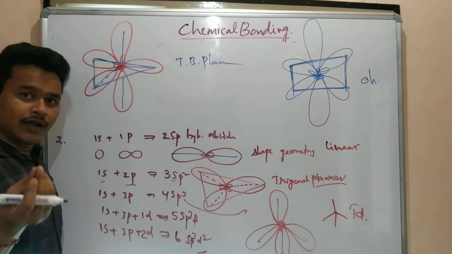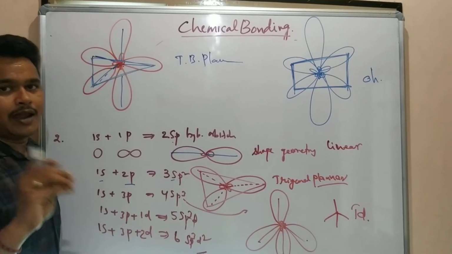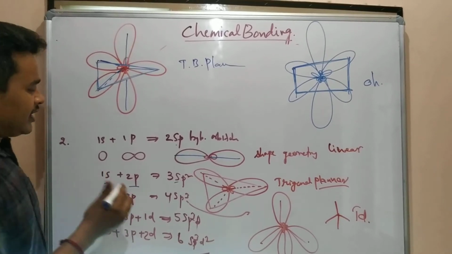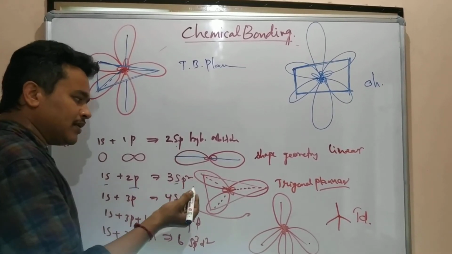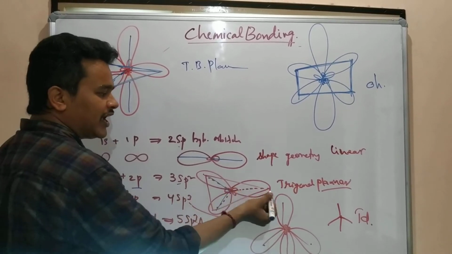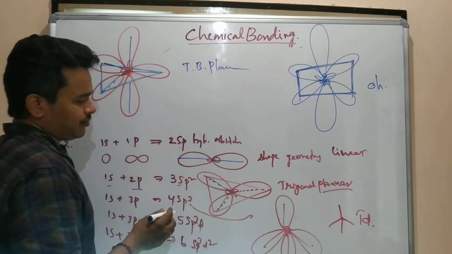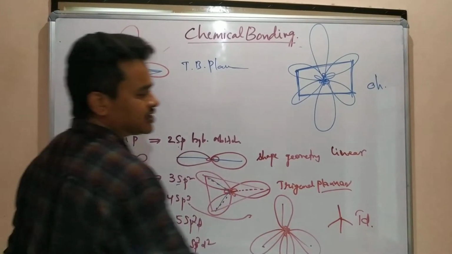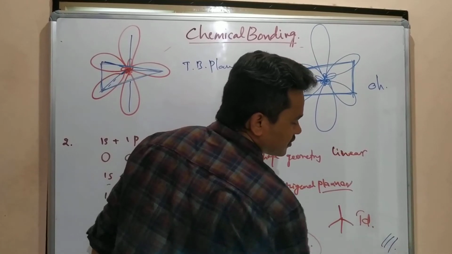That may be a filled orbital, that may be an empty orbital. That is not necessary here. In case electrons are there, they form a bond like this. If the orbital is empty, it will be empty, nothing is there. So this is what hybridization we are going to study.